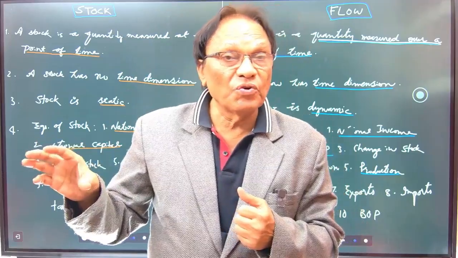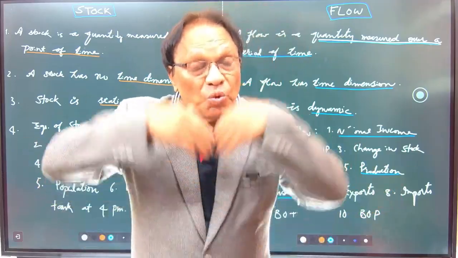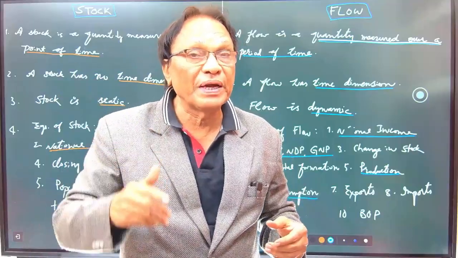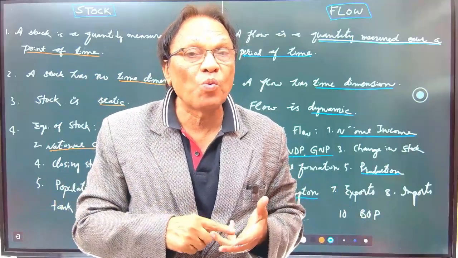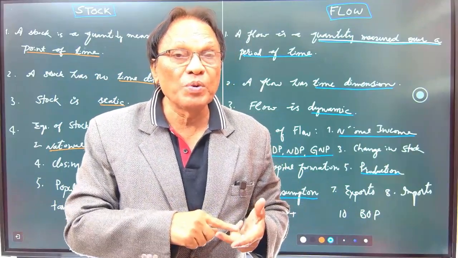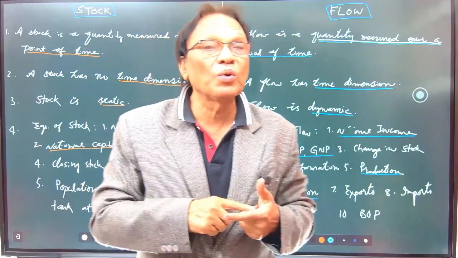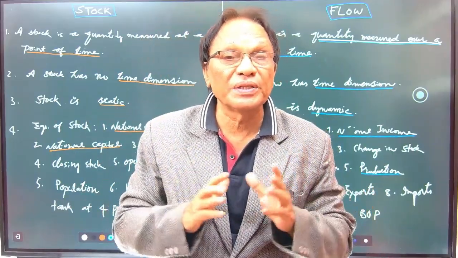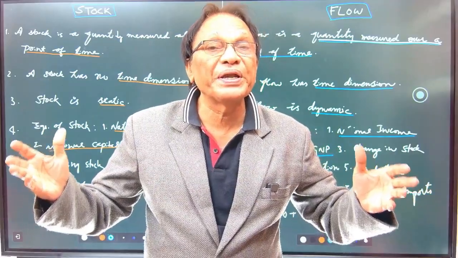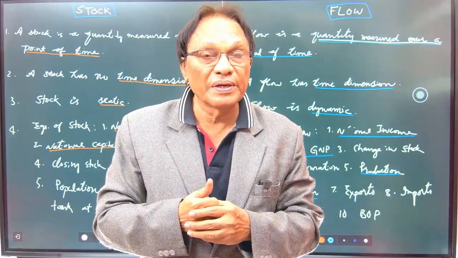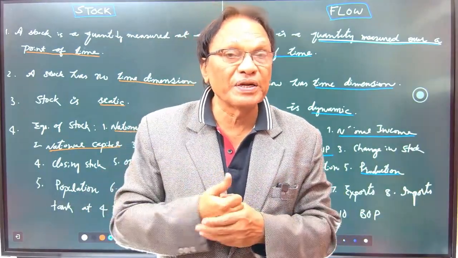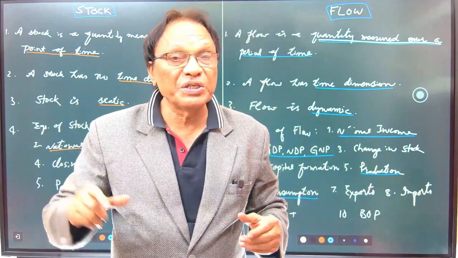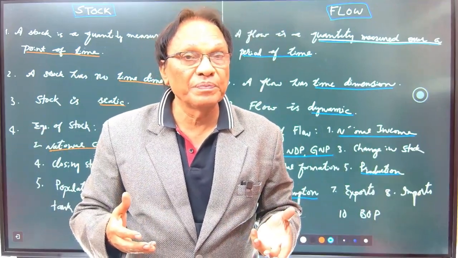What exactly is flow? Flow is a quantity measured over a period of time, not at a particular point of time, over a period of time. What is period of time? It may be 1 day, it may be 1 month, it may be 1 year, or maybe 1 decade or 1 century. That is a flow, measured over a period of time. When I give you the examples, it becomes very clear. Stock is a quantity measured at a point of time. Flow is a quantity measured over a period of time.